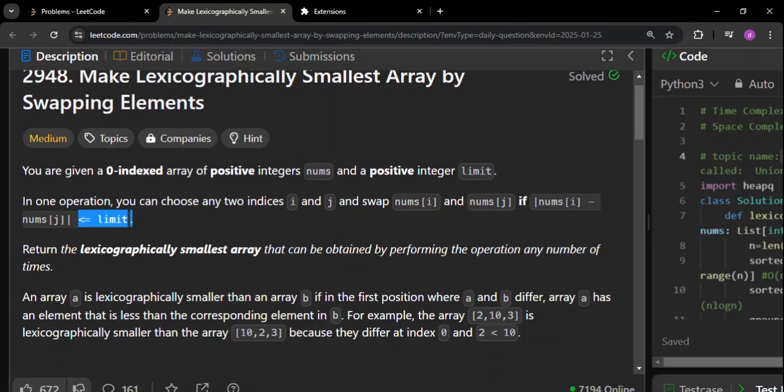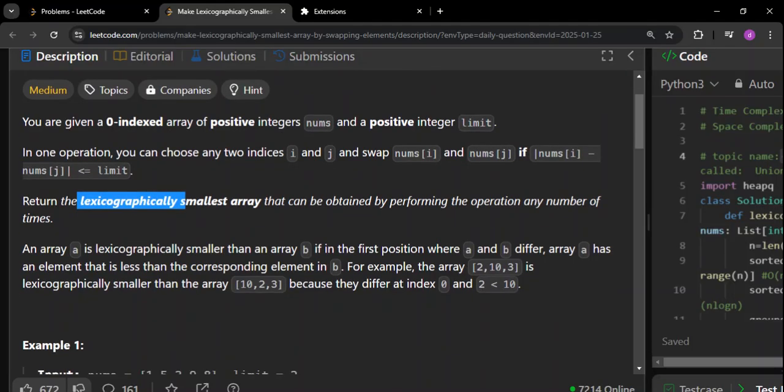Return the lexicographically smallest array that can be obtained by performing the operation any number of times. My advice to you is to please learn this term. This line is very important. I guess in multiple LeetCode questions this term will be coming, and especially in string related questions I have seen this term very often. So what is lexicography? It is just alphabetical order, but the difference here is, they've given a very good example.